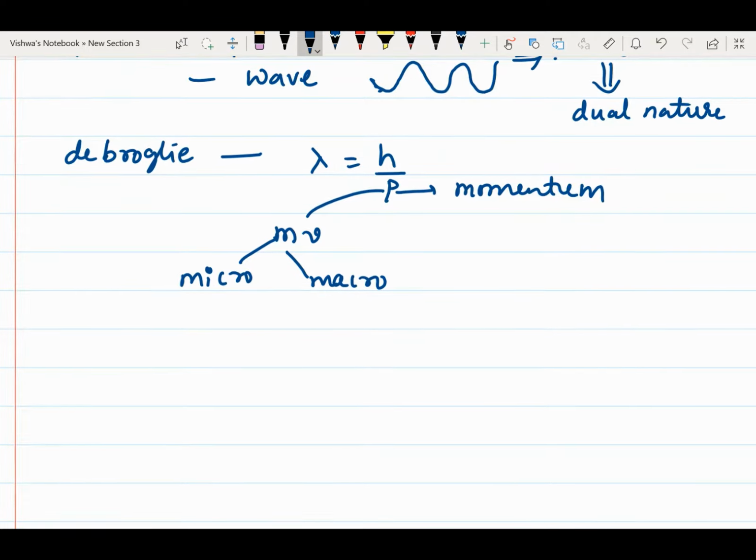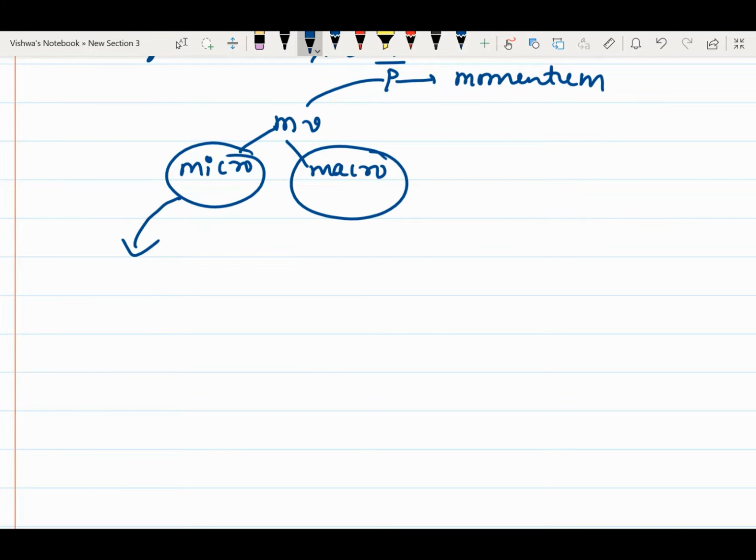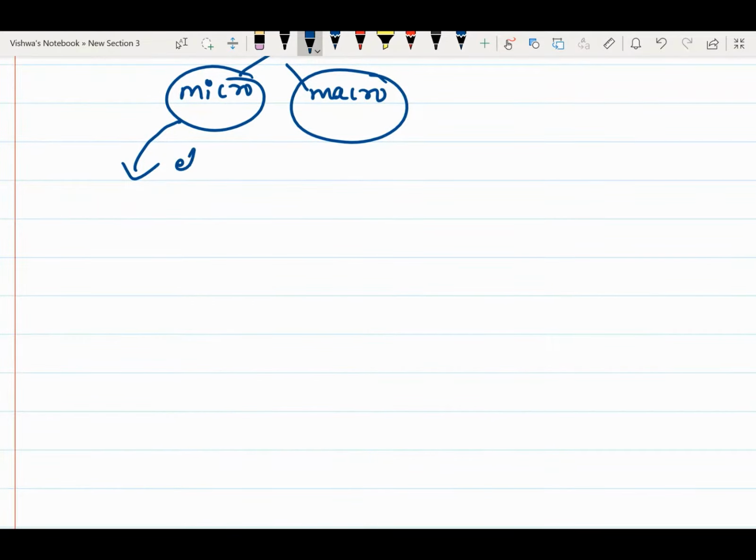But for our observation, we will not observe the wave nature for macro-state particles; we only observe it in microstate particles, those which are very small in size, like electron, proton, even photon is also matter, so those possess a wave nature.